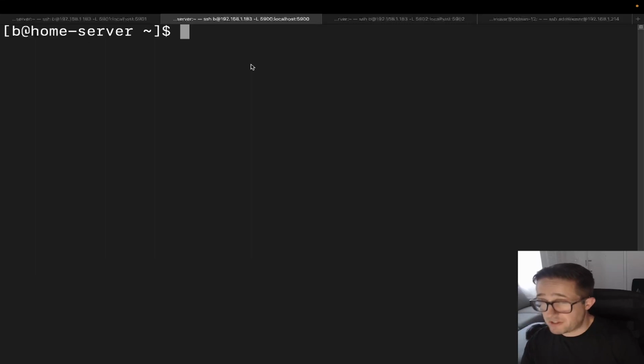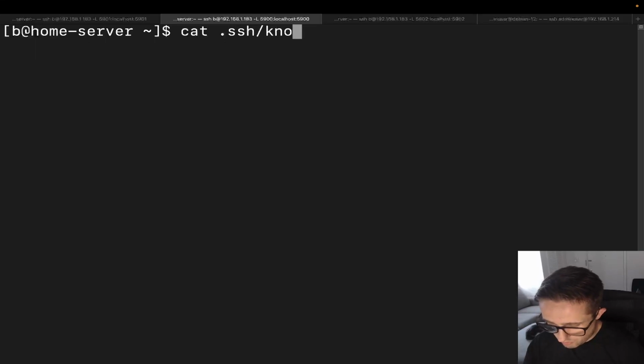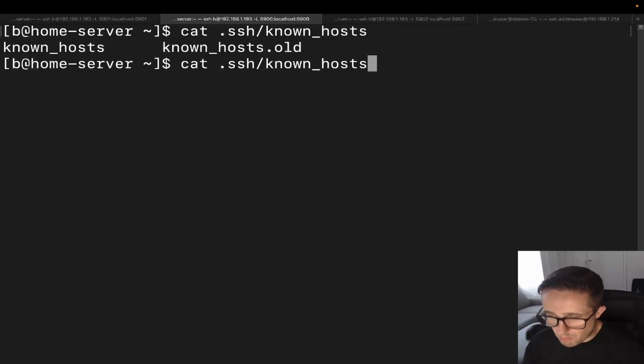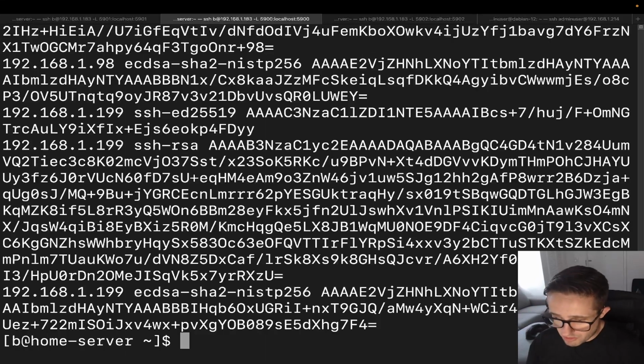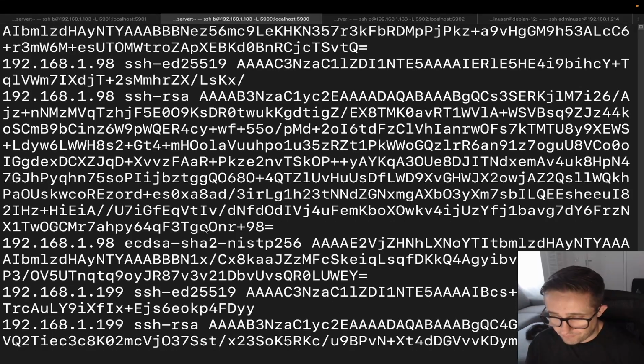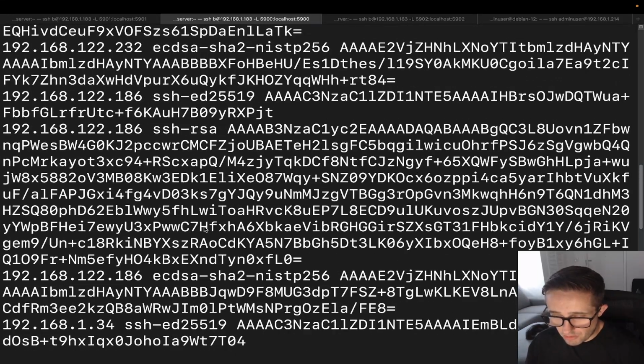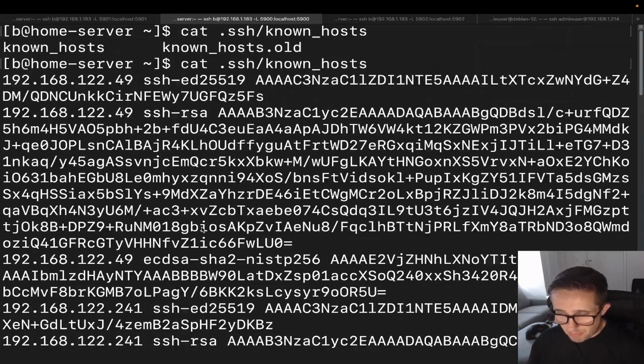This is my home server. I can use this one as well, but I do have it here. So what we're going to do is a cat of .ssh/known_hosts. You have two of them, and we only want the current known hosts one. We can see all of these right here. These are all the known hosts and their public keys.